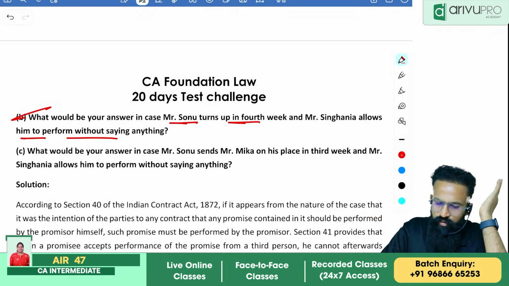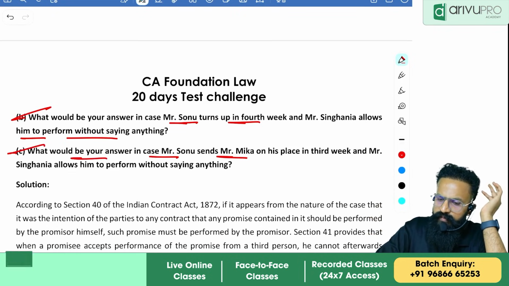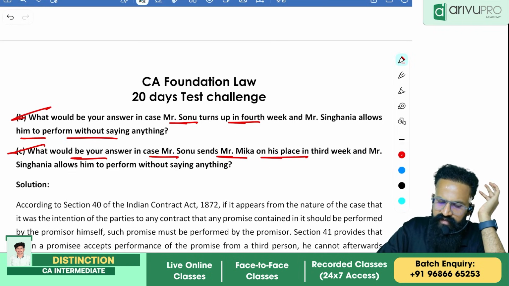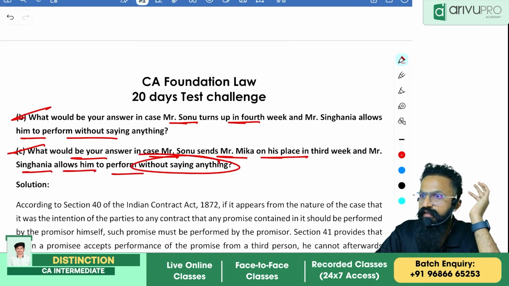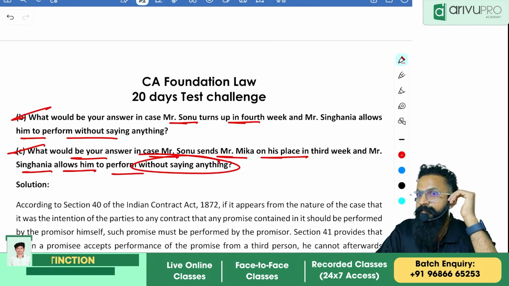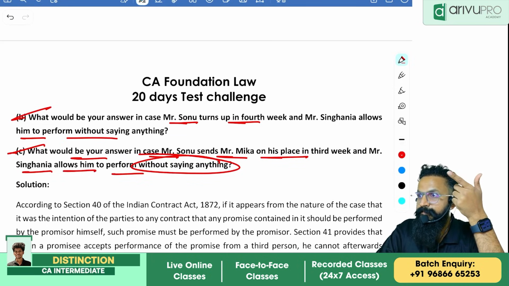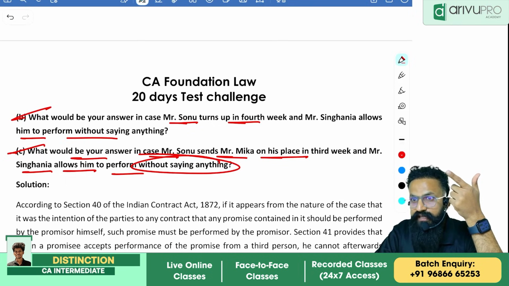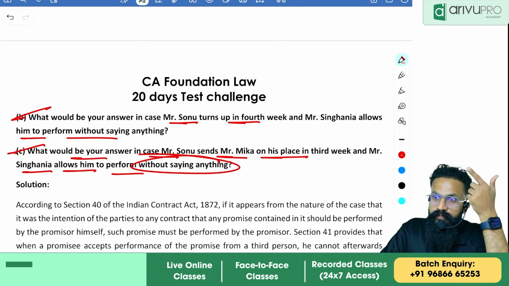You cannot do it. 3rd one, what would be your answer in case Mr. Sonu sends Mr. Mika in his place in the 3rd week and Mr. Singhania allows him to perform without saying anything? But he can claim the damage. No, sir. So first of all, can he allow? Yes or no? The promisor and promisee are different.